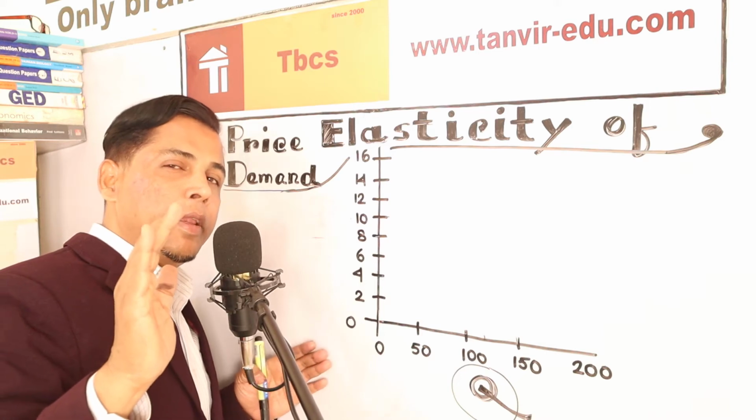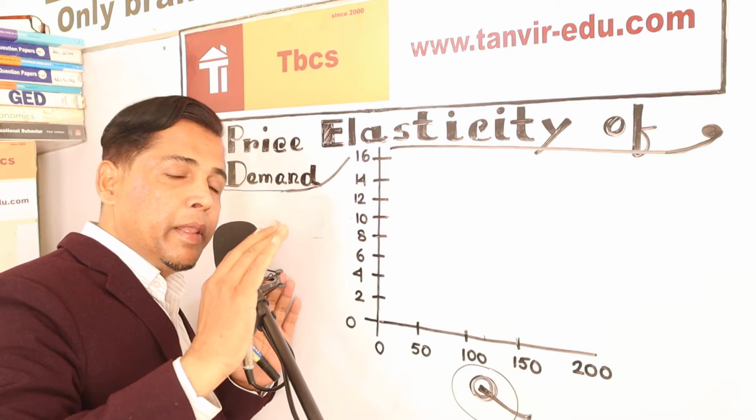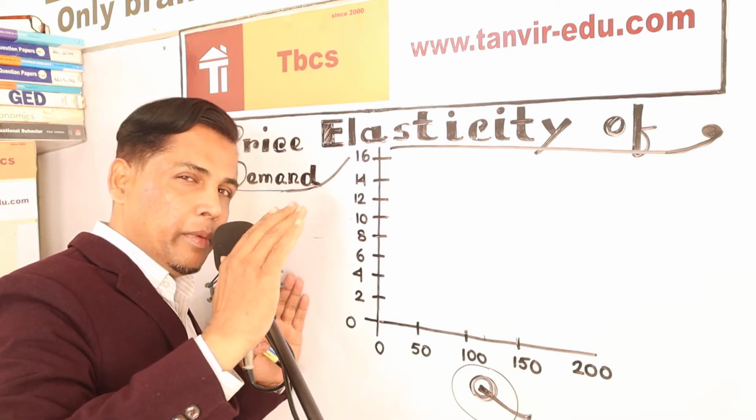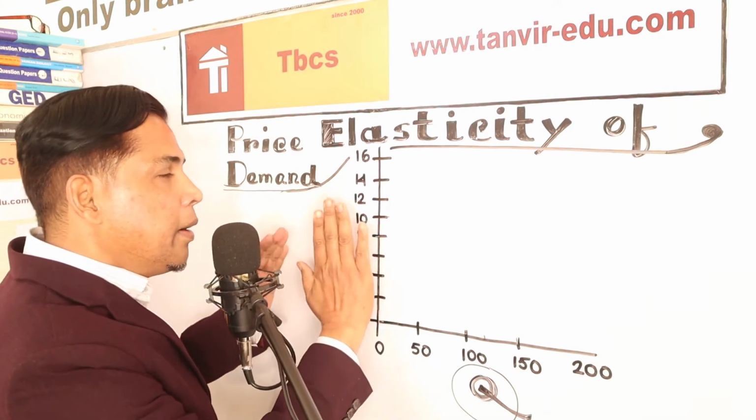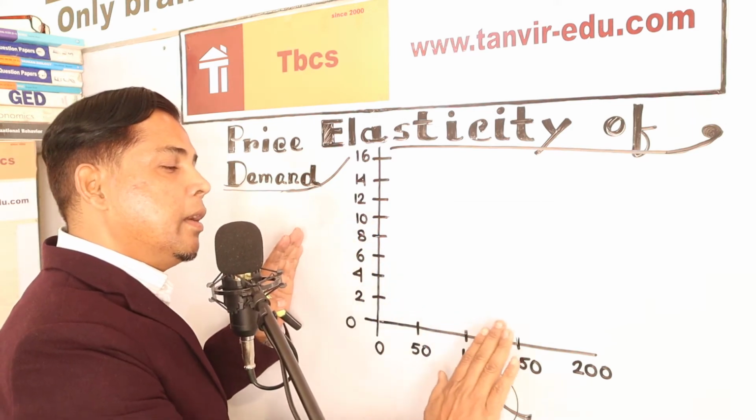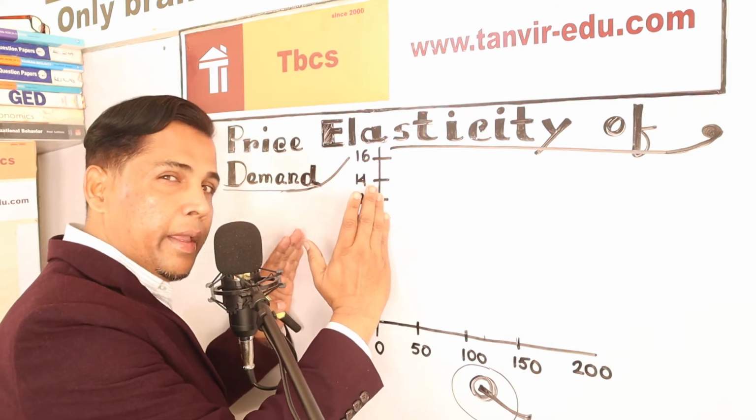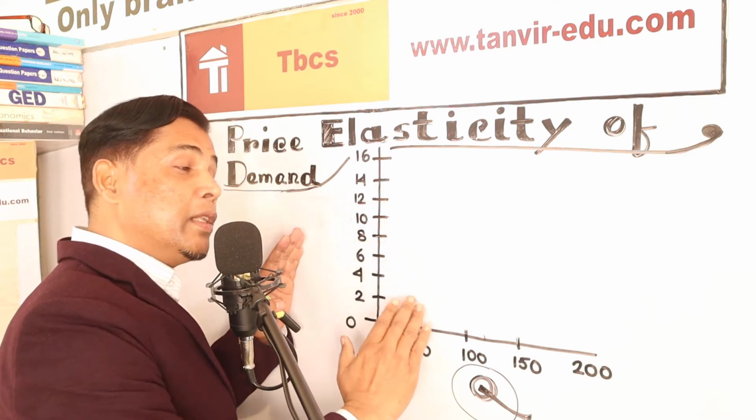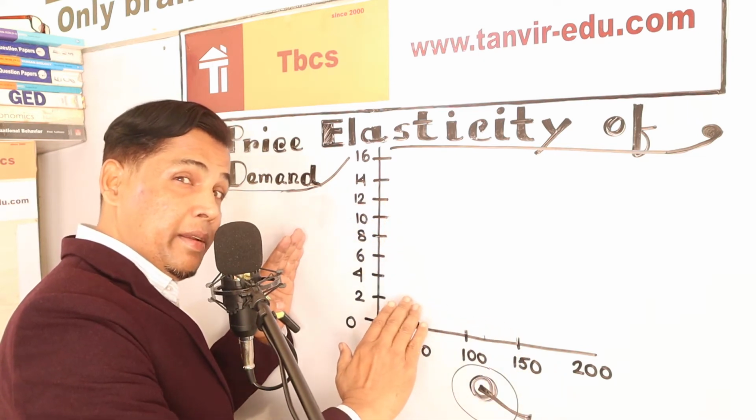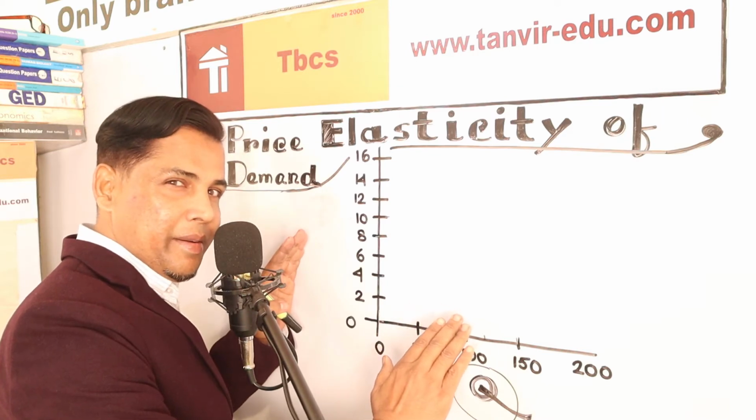Today I'm here to explain price elasticity of demand. I'll explain the matter by giving an example. Okay, this is the quantity line and this is the price line. In this world, price is the striking matter. Because of changing price, how much quantity is being demanded or not, that is price elasticity of demand.